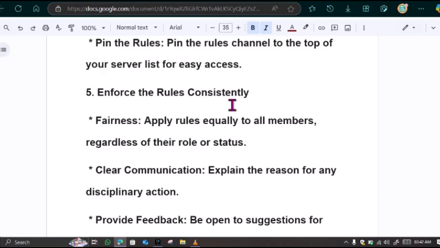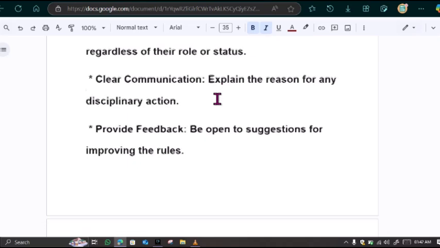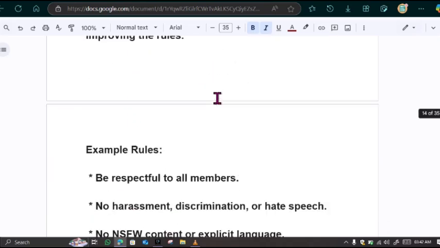Next step, enforce the rules consistently. Apply the rules equally to all members regardless of their role or status. Explain the reason for any disciplinary action. Be open to suggestions for improving the rules.